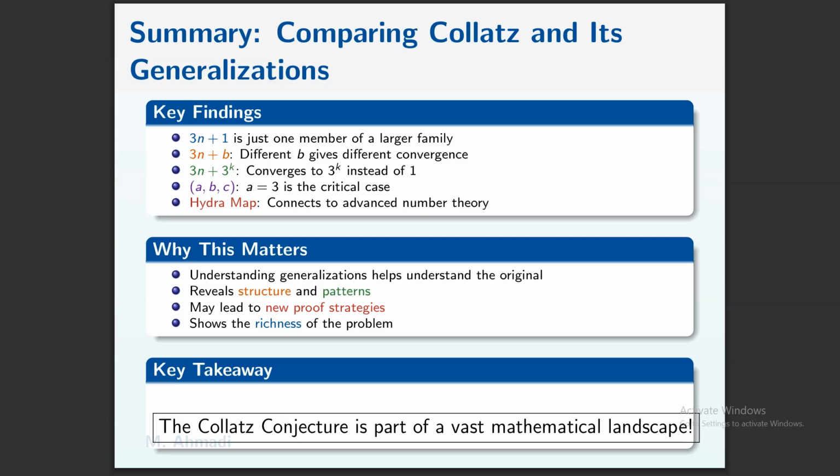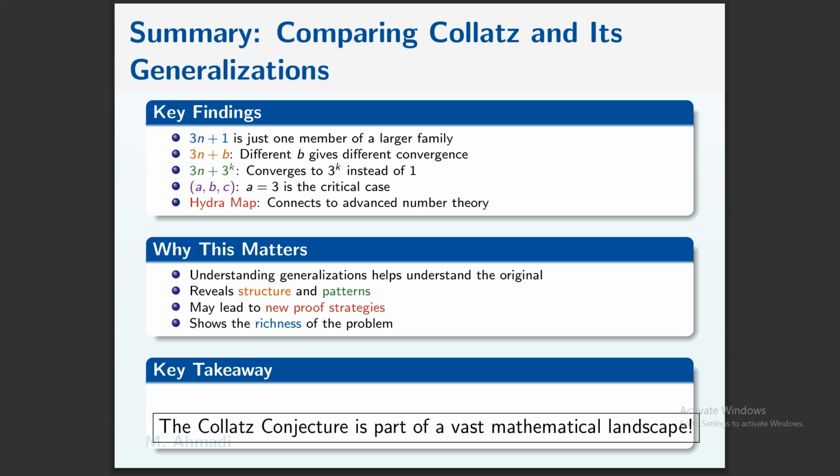And for the family of A, B, C, A equal to 3 is the critical case. And the last family is the Hydra map, connected to algebraic number theory, with p-adic numbers used in the Hydra map. Why does this matter? Understanding generalizations helps us understand the original problem's structure and patterns, may lead to new proof strategies, and shows the richness of the problem.